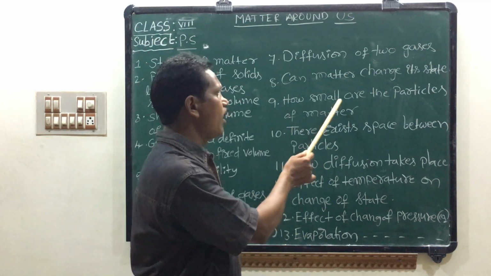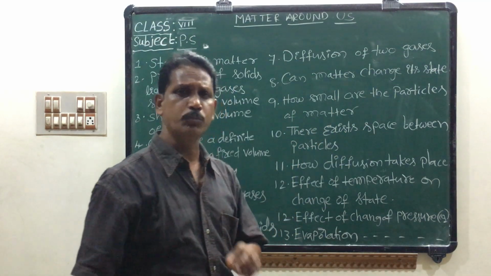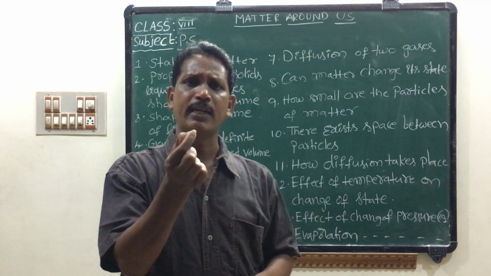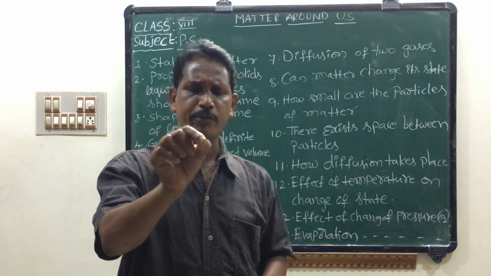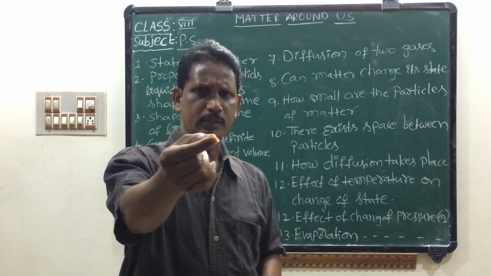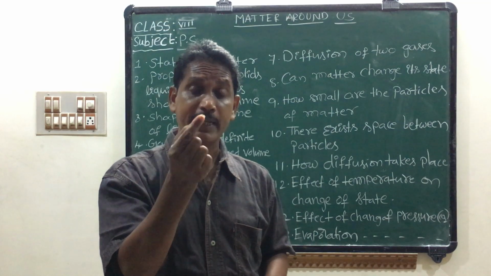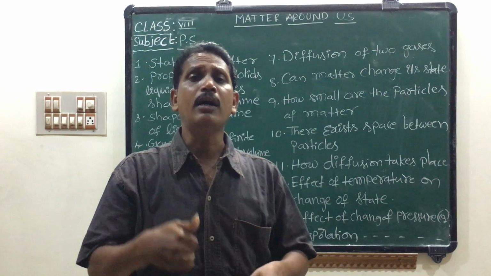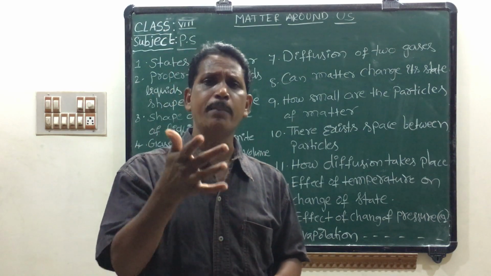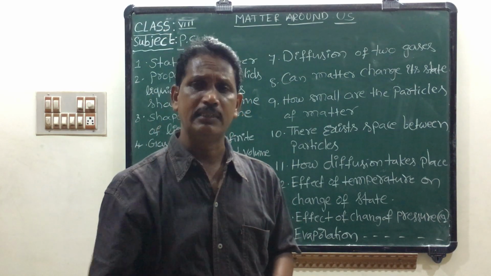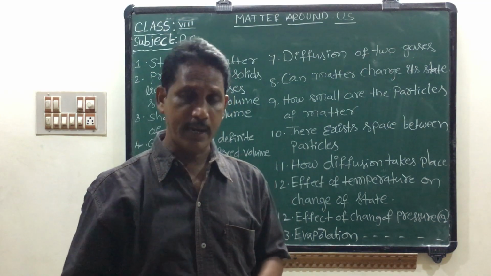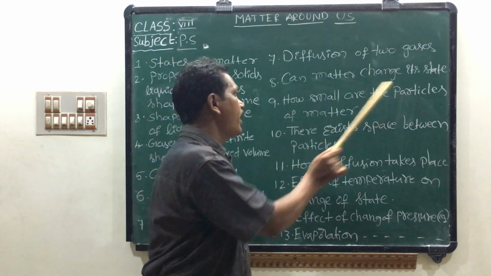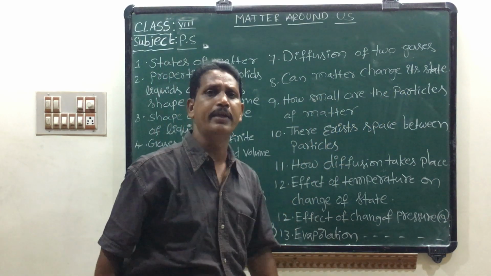How small are the particles of matter? The particles of matter are very small.